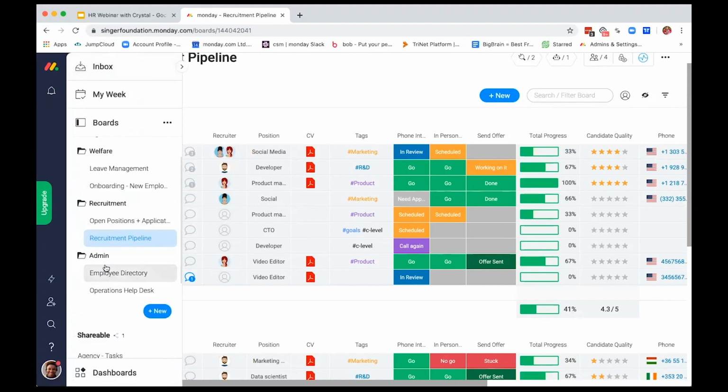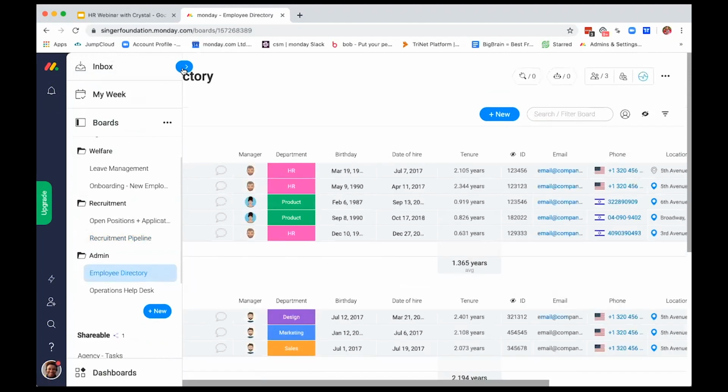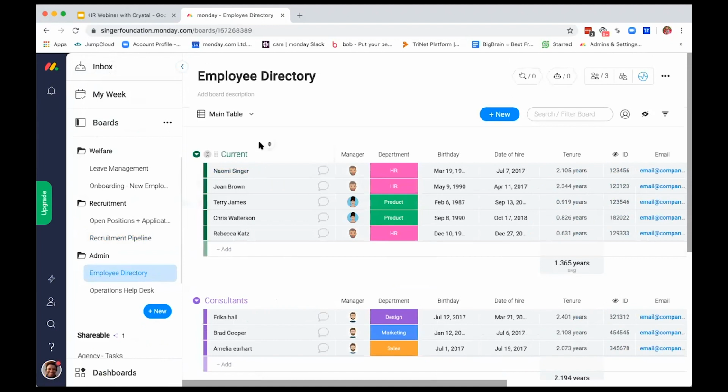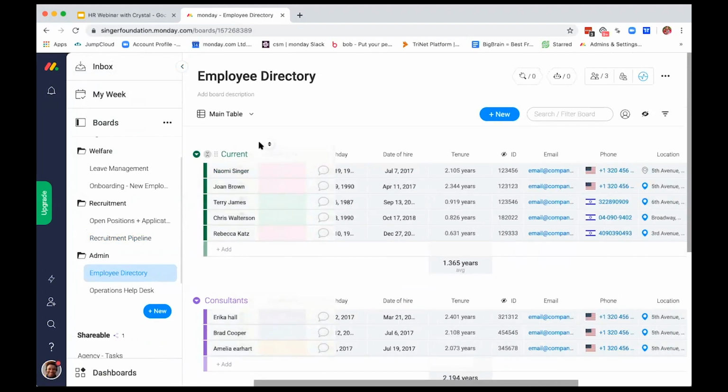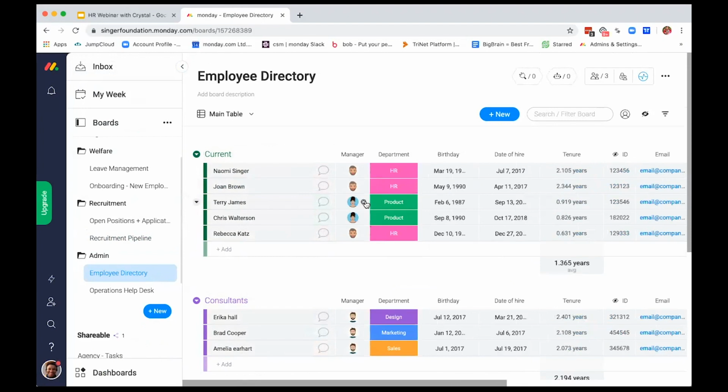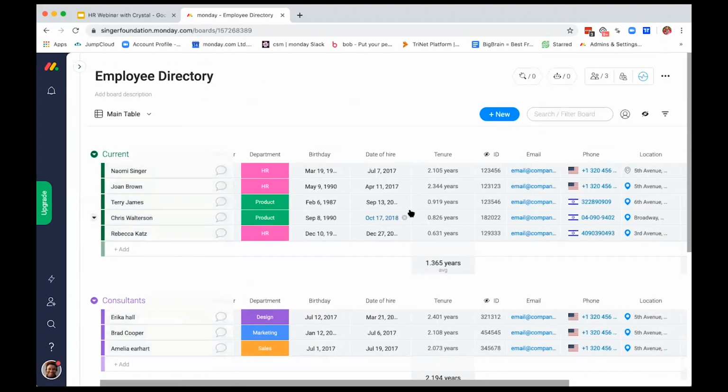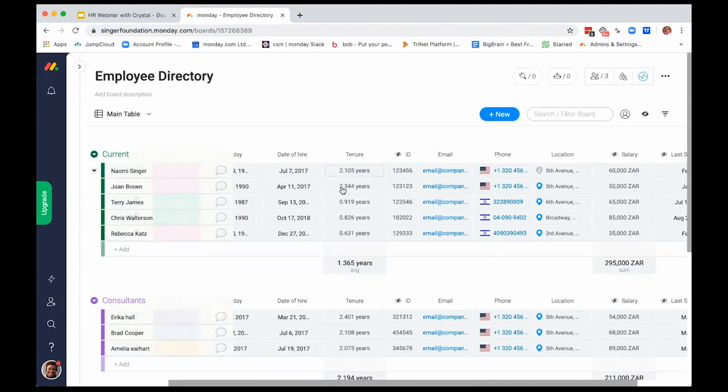Cool. So last couple boards that I want to show you guys before we hop into the dashboards really quick for about 2 minutes and then the Q&A is that we want to see an employee directory. So a couple cool things about this board is that I can pretty much see across our entire company who's a current employee, who's a consultant, any future new hires.